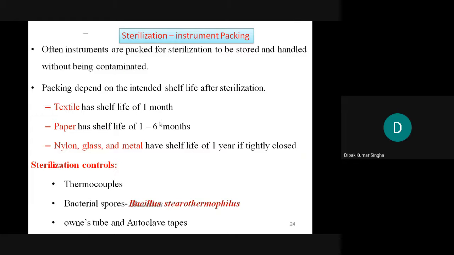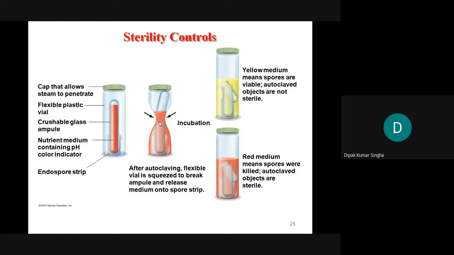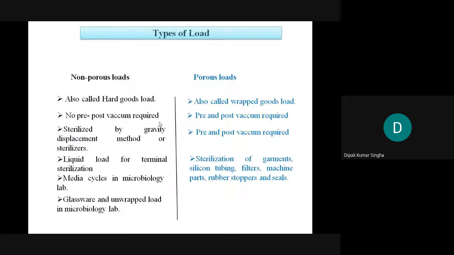Only the holding of an instrument: packet sterilization allows items to be stored and handled without being contaminated. Sometimes the packaging depends upon the textile, and the shelf life is about 1 month. Paper, nylon, glass and material for sterilization contain thermocouples and bacterial spores like Bacillus stearothermophilus. This is very important; remember it for next day, when I discuss it with you. Bacillus stearothermophilus is used as the biological indicator for the autoclave. The sterility control, how to control the sterility, is discussed later on.